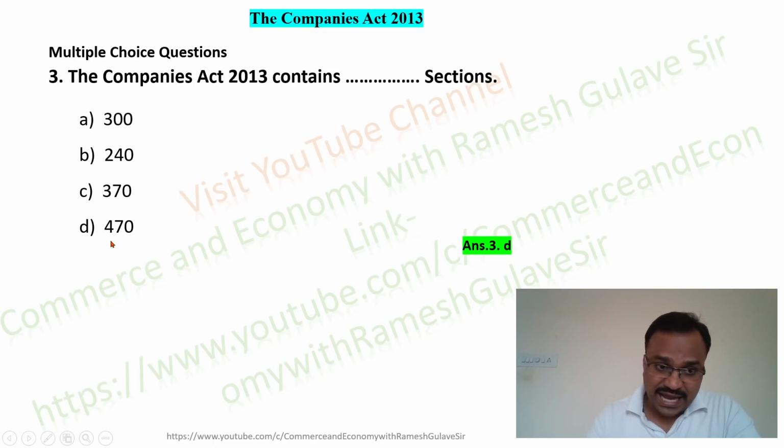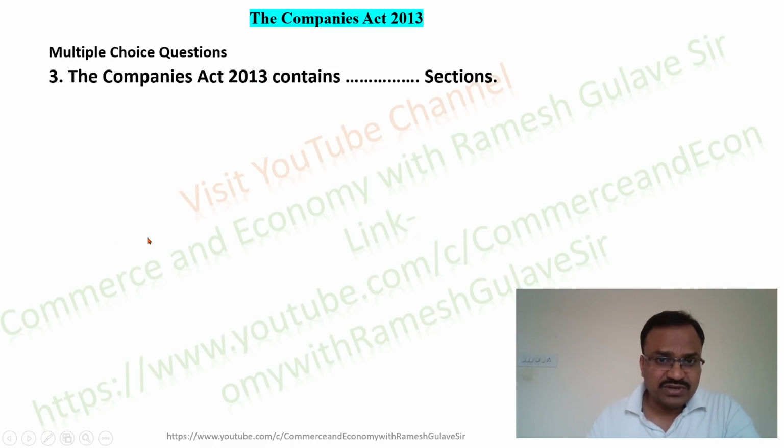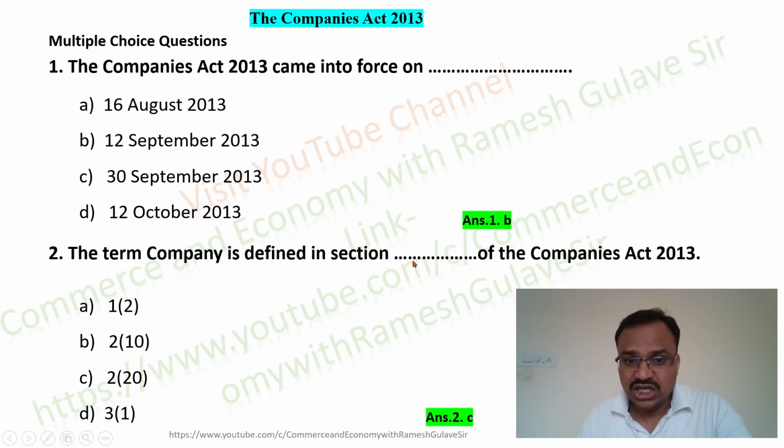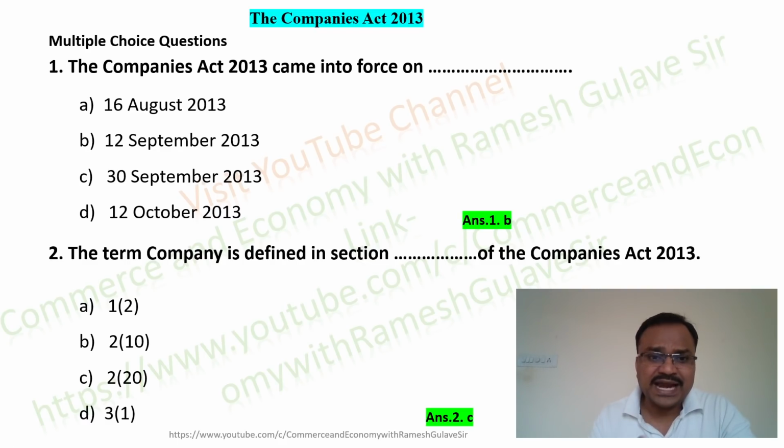See friends, here I would like to tell you how these sections work exactly. In the previous question, that is in question number 2, we discussed that the term company is defined in section 2(20) of the Companies Act. It means section 2 and sub-section 20, right? So see friends, here I would like to mention a few facts about the act, that this act contains 470 sections, right? Section 1 is about the various terms and facts about the act.